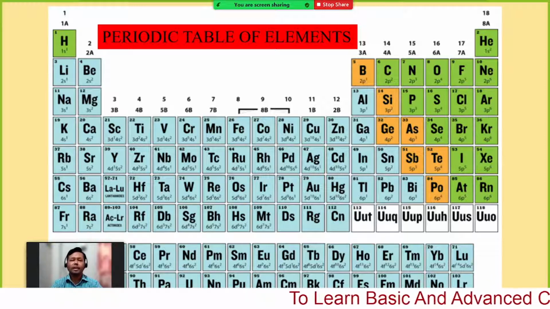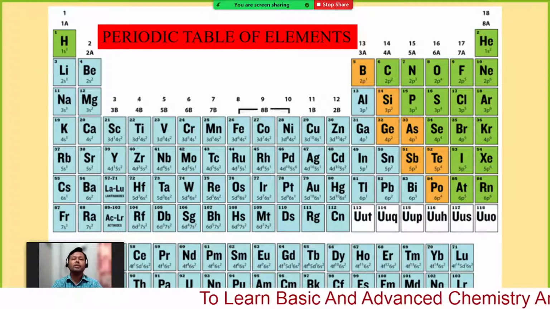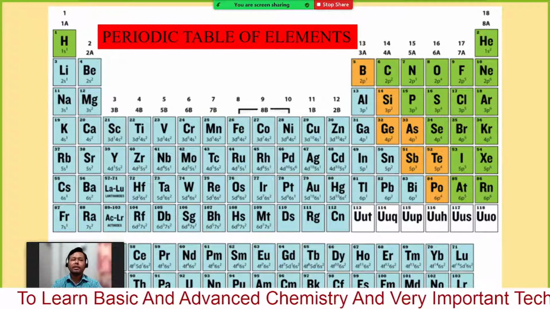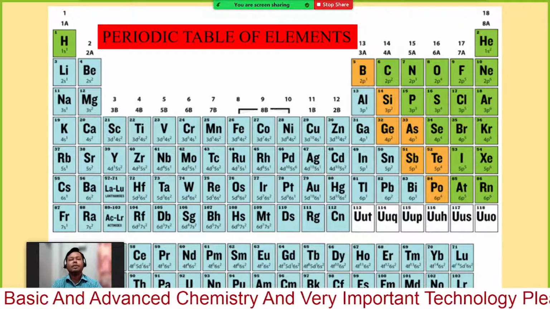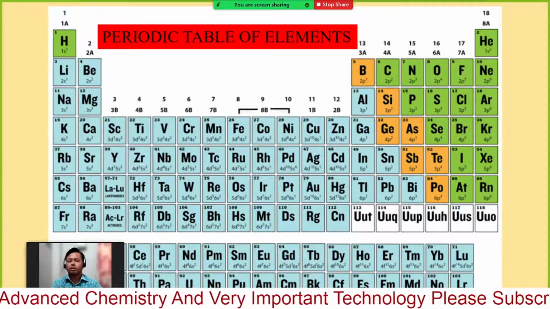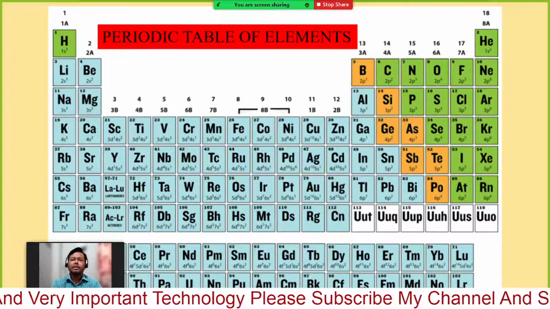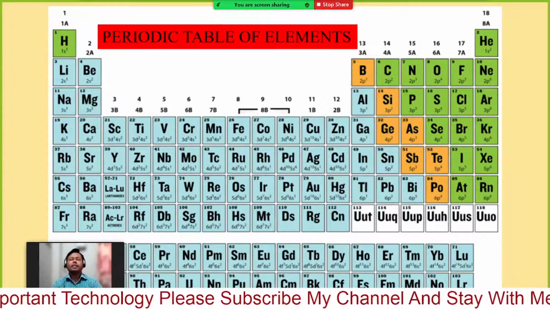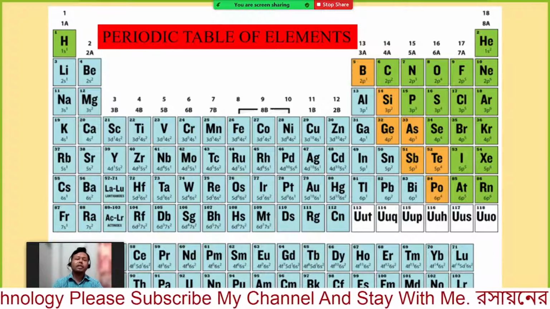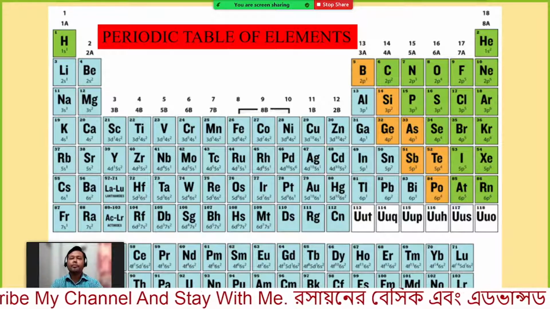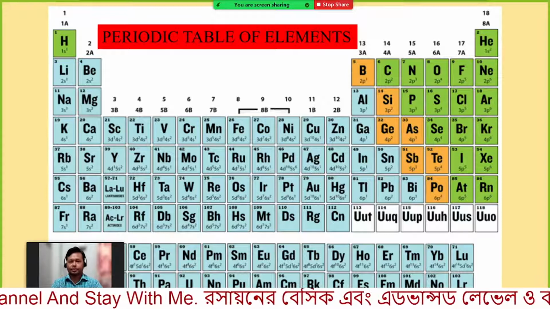However, nowadays scientists have changed the periodic law after finding some difficulties with the laws or rules of Mendeleev. What is that? Nowadays scientists arrange all the elements according to their atomic number.